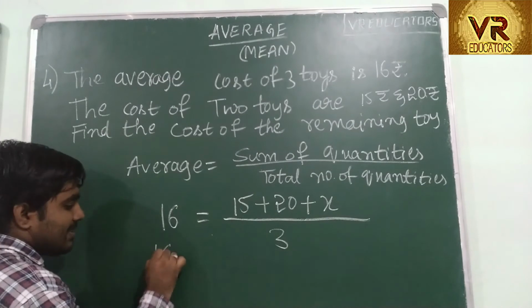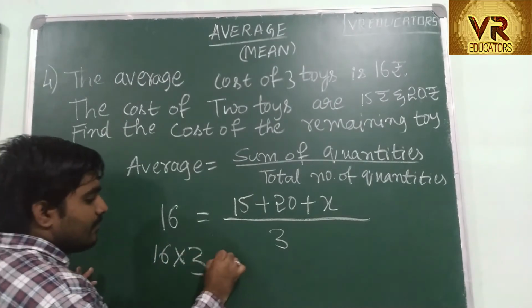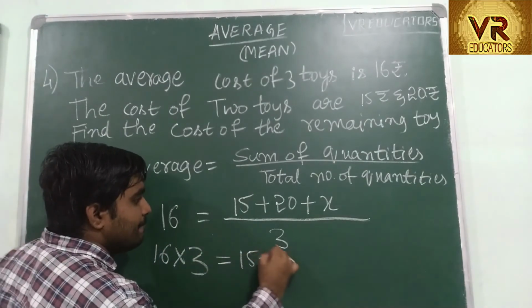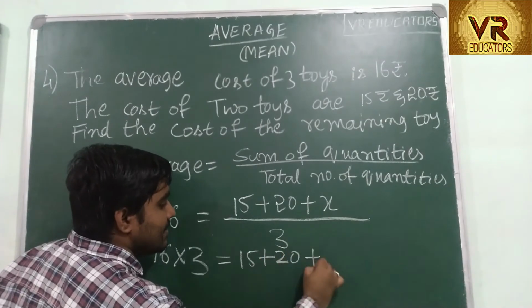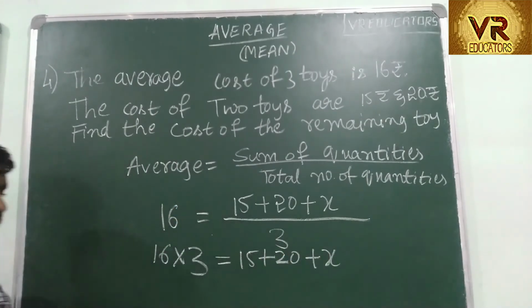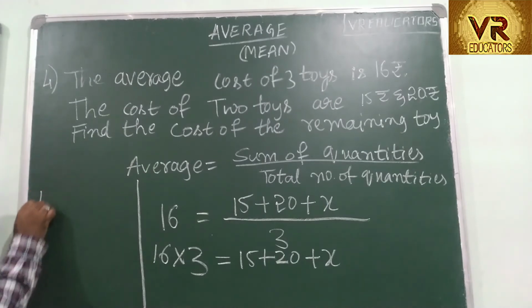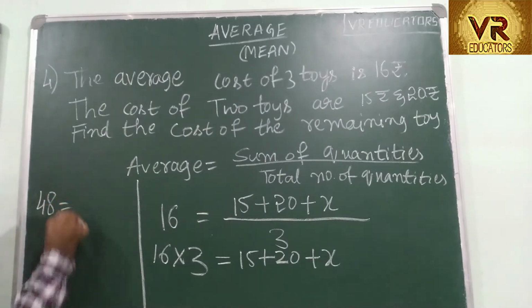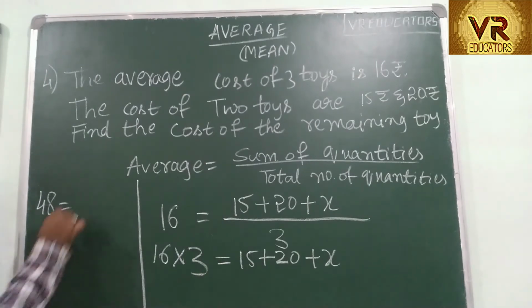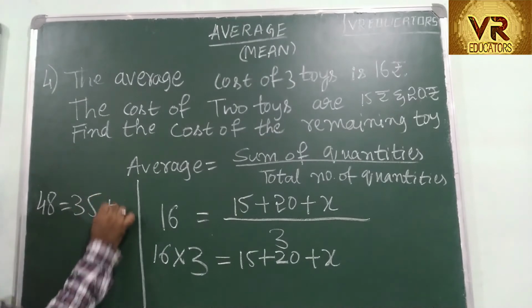So this is 16 into 3 is equal to 15 plus 20 plus X. Now, what is 16 into 3? 48. What is 15 plus 20? 35. So this is 35 plus X.